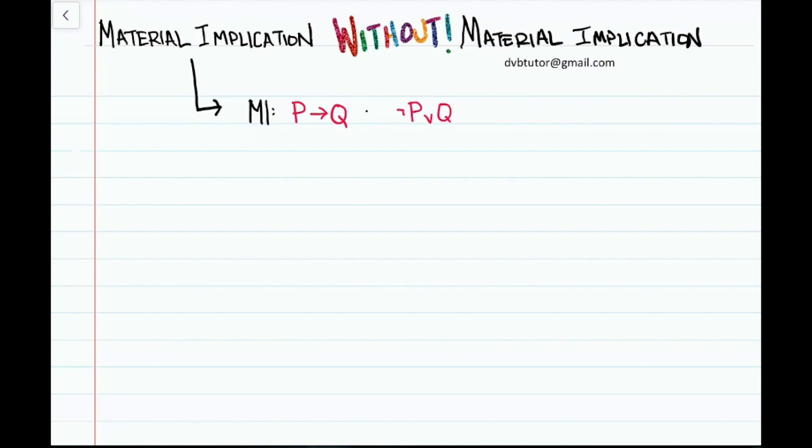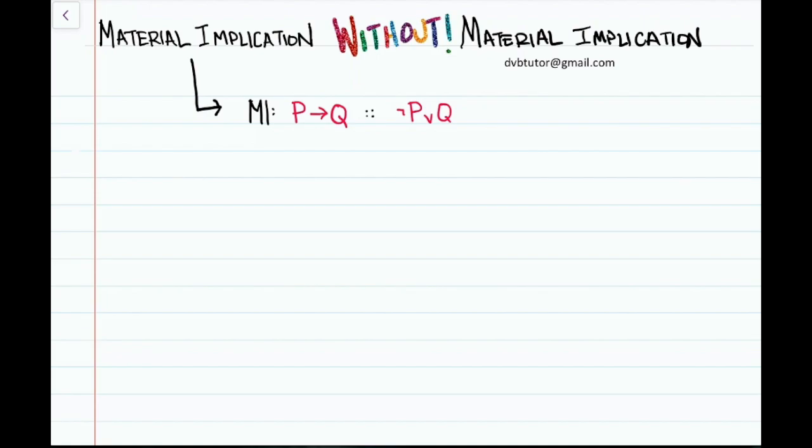From a sentence of the form either not P or Q, we may validly infer a sentence of the form if P, then Q. So the trouble is that going left to right, it seems that this inference rule is intuitively valid, but going from right to left, it's not. So let's see an example of both. Let's start with the left to right one that's intuitively valid.